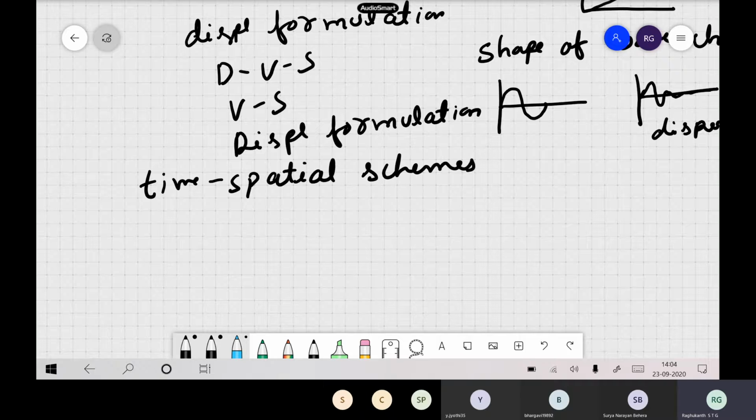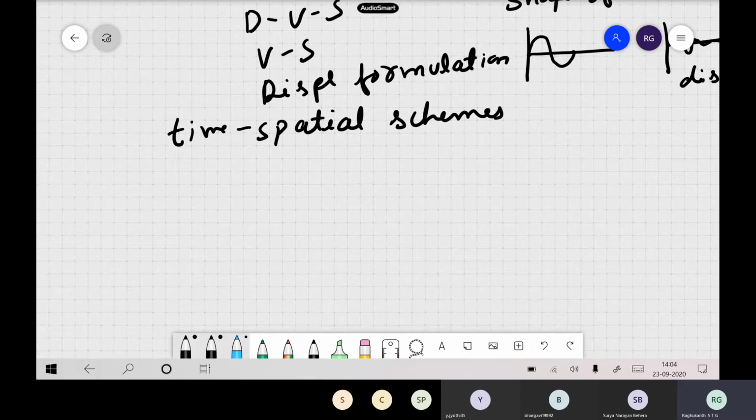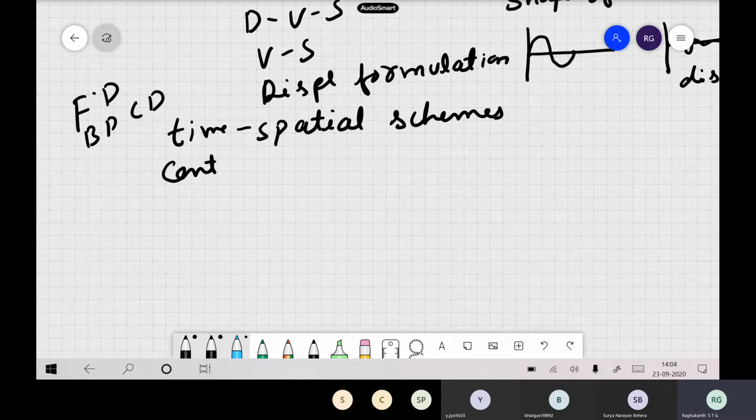In finite difference you have three types of differences: forward difference, backward difference, and central difference. If you have forward difference in time and forward difference in space, you get one type of formulation. If you do backward in time and central in space, you get another type of scheme. Based on that, a variety of schemes come up. Suppose I use central difference in both time and space.